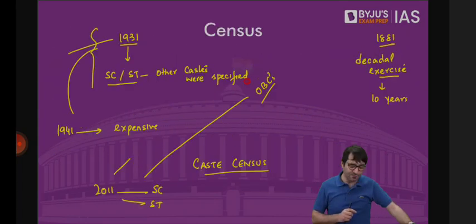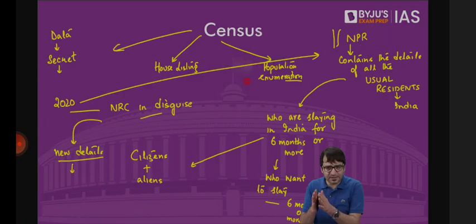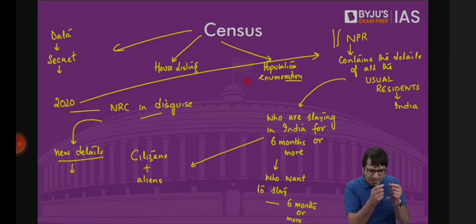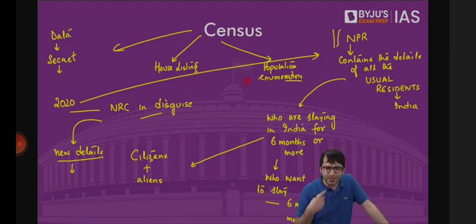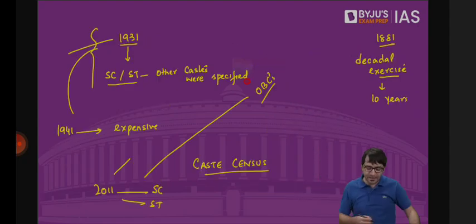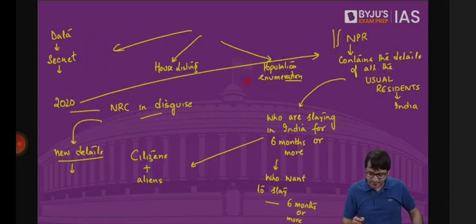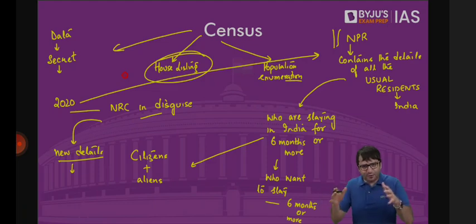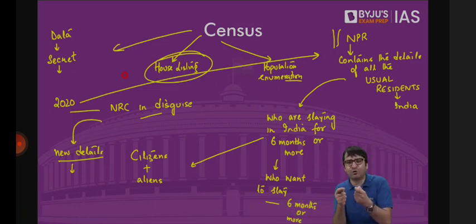We are basically looking at what is NPR. So what is NRC? We know that. What is CAA? We know that. What is NPR? NPR contains the details of all the usual residents of India. All those who are staying in India for 6 months, all those who want to stay in India for 6 months. This NPR was carried out in 2010, updated in 2015, was to be updated in 2020, but it was postponed because of the pandemic. And this NPR is normally carried out when house listing is done. Because census is carried out in 2 phases, house listing and population enumeration. This NPR is carried out during house listing phase.